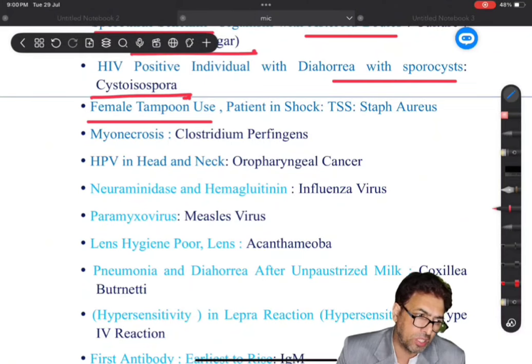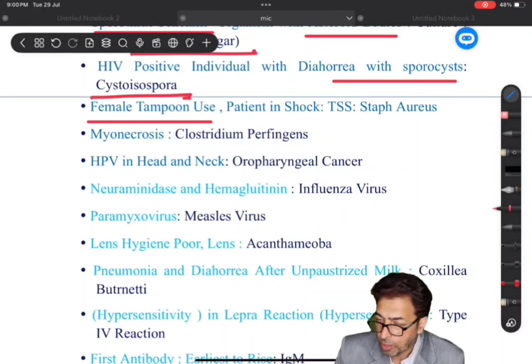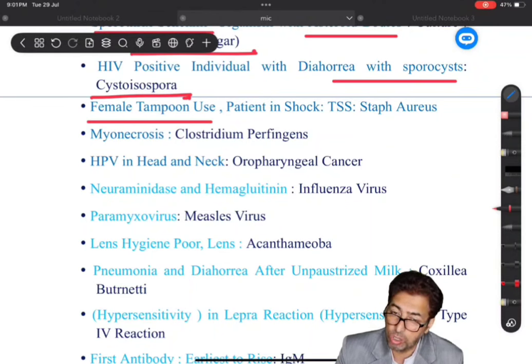You have to remember what diseases Staph aureus is implicated in. As far as staph is concerned, number one, it causes acute diarrhea. Number two, it causes toxic shock syndrome. Number three, acute osteomyelitis, that's very important.